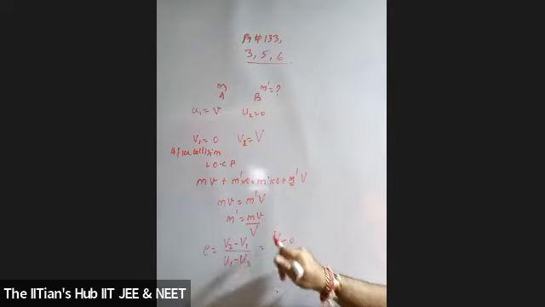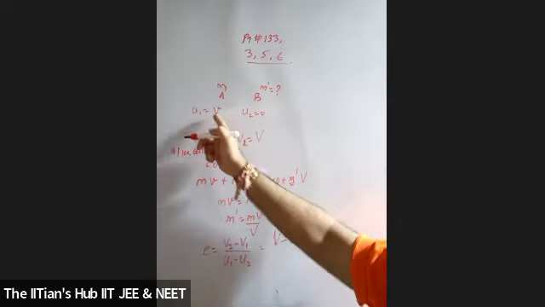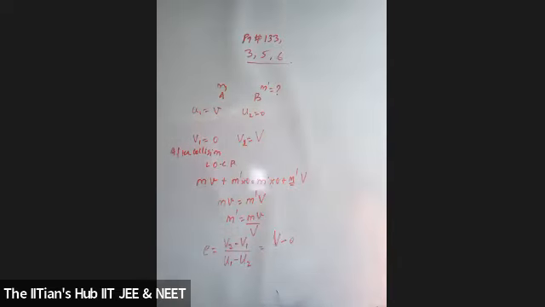Please make your capital V and small v very distinct, and write these two variables properly. What is u1? u1 is small v, and u2 is 0. So the coefficient of restitution will be equal to capital V upon small v. That's your answer for the third one.